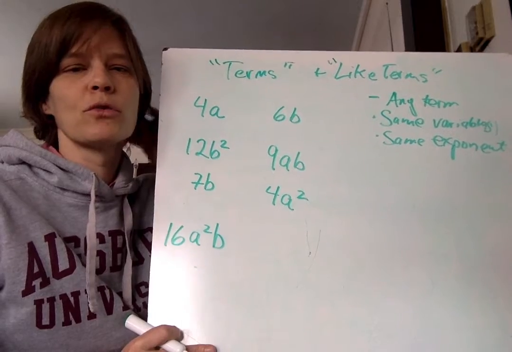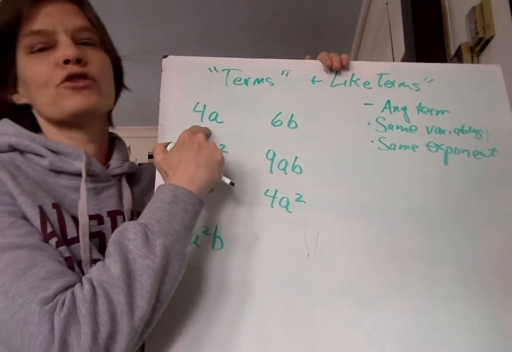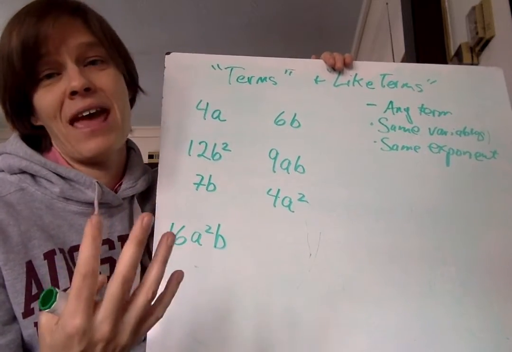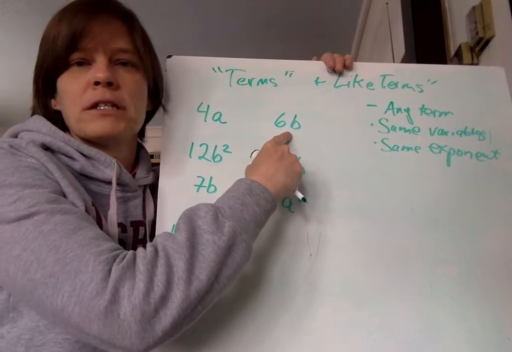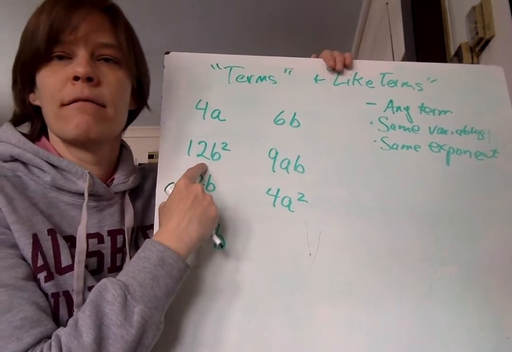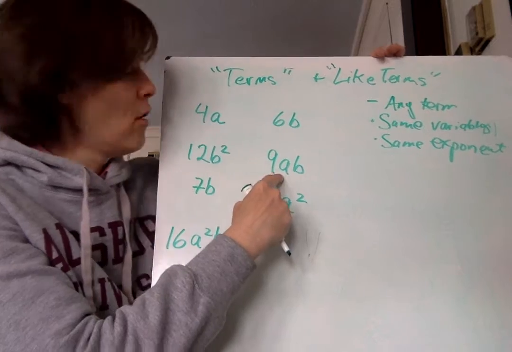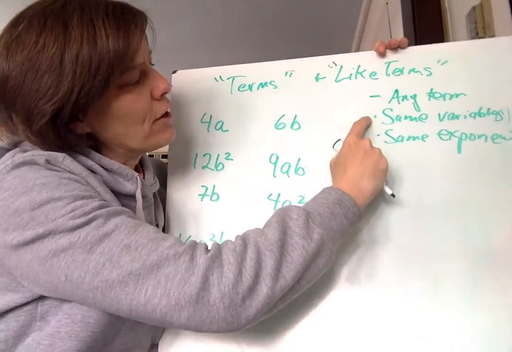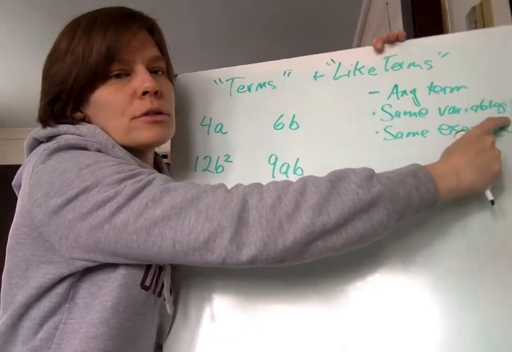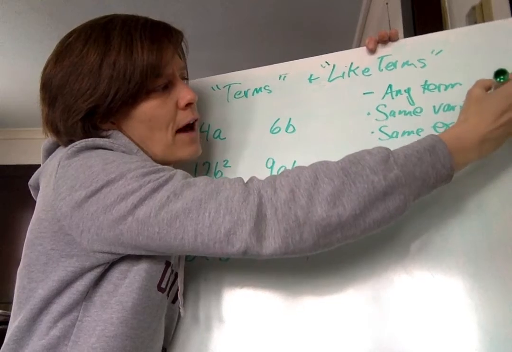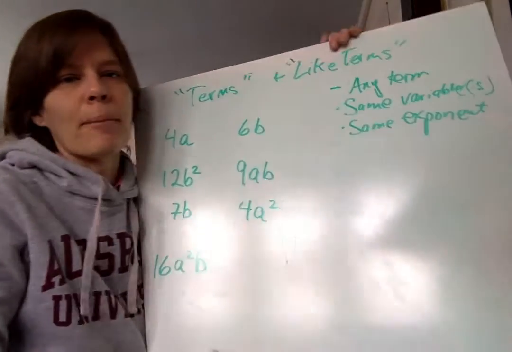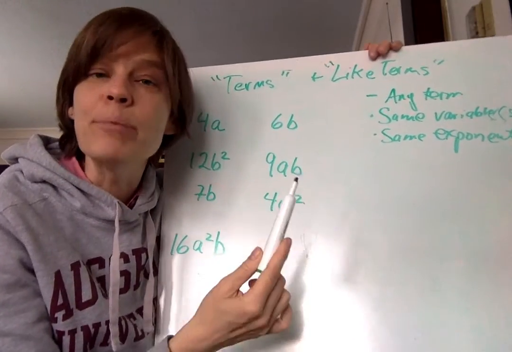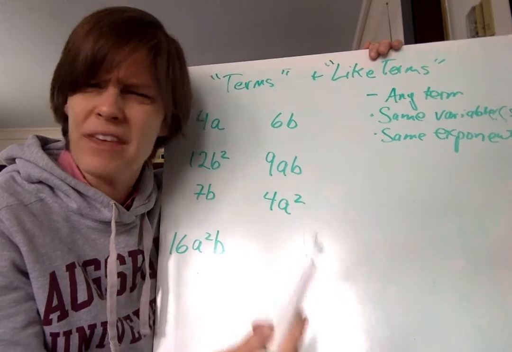Okay, so let's look. This first one here has an a. So we know in order to find a like term, it has to have an a. B doesn't have an a. Doesn't have an a. This one has an a. Are these two, are 4a and 9ab like terms? Well, let's go over here. It says same variables. I know I have bad handwriting, and I wrote it really fast. Variables, plural. Well, hold on. This one has an a, and this one has an a and a b.